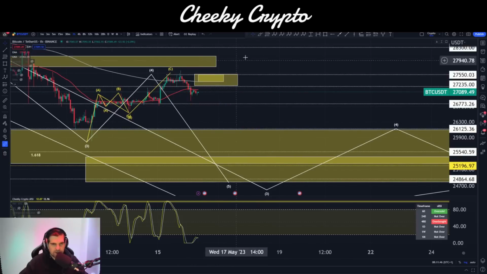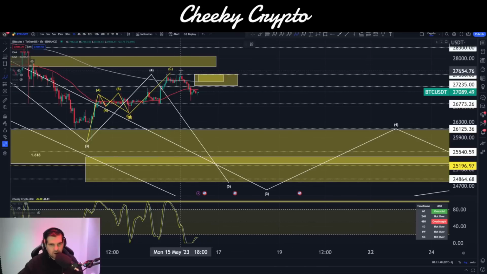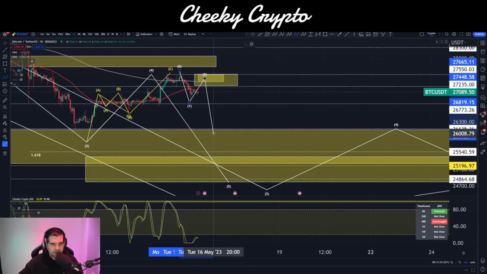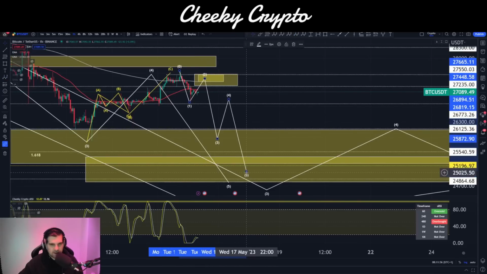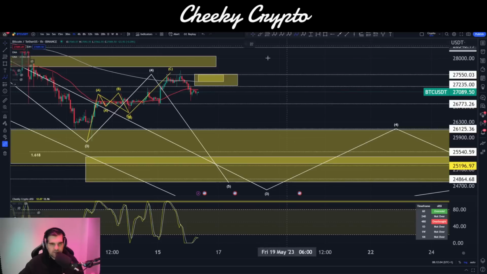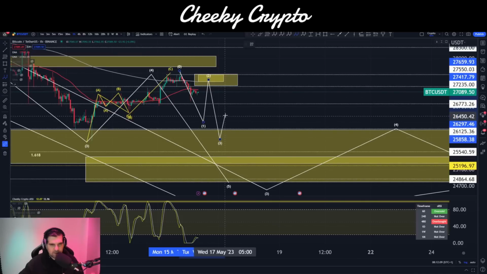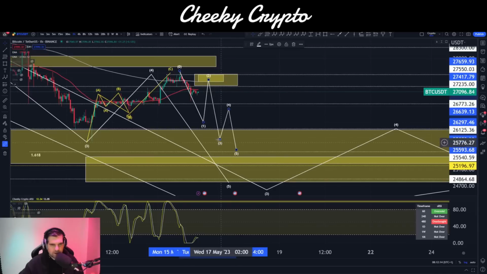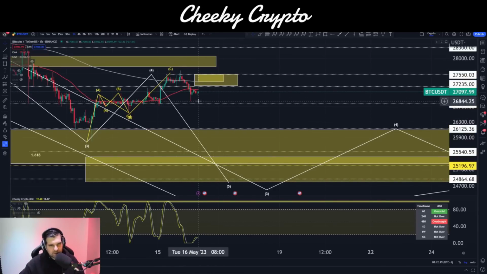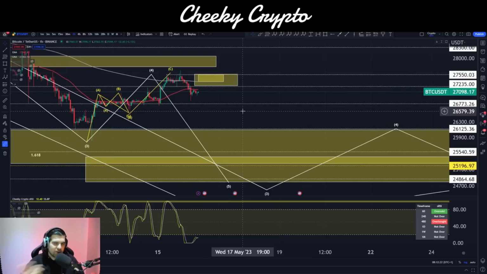Alternatively, we end up with another 5-wave structure that is based as an expanding diagonal, if I can get my words out, would have something like this, getting us down into there with an overlap on wave 1 and wave 4, with the 5th wave being the largest, wave 1 being the smallest. And then of course there would be the potential for this to be a big wave 1, up here for a wave 2, then a smaller wave 3, and then a small wave 5 being the shortest wave, wave 1 being the largest wave, as a contracting diagonal, but unlikely at this point in time, because I do think wave 1 isn't really showing a structure for that.